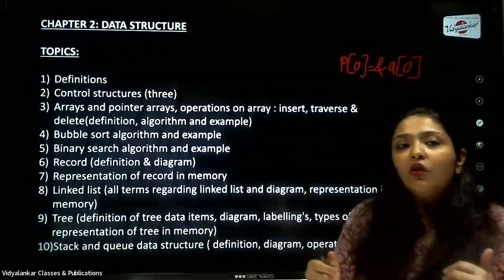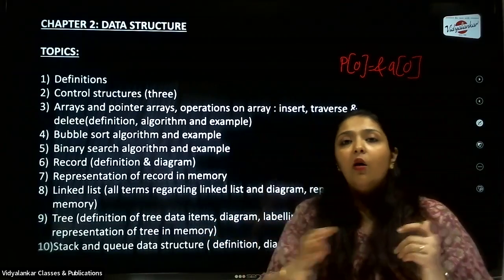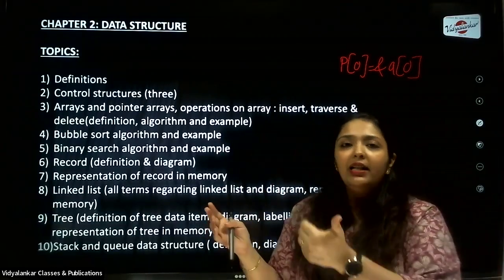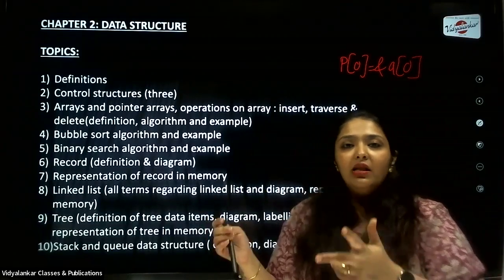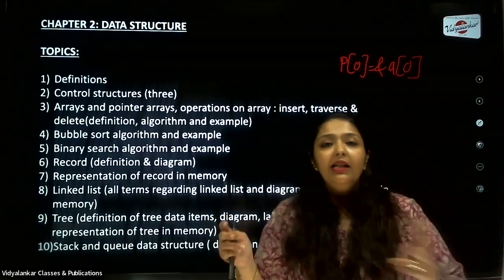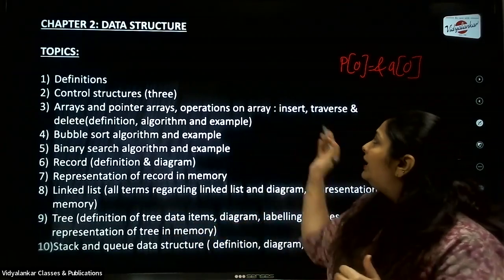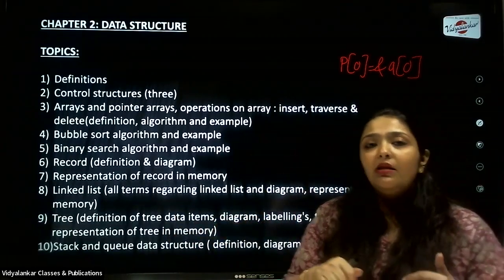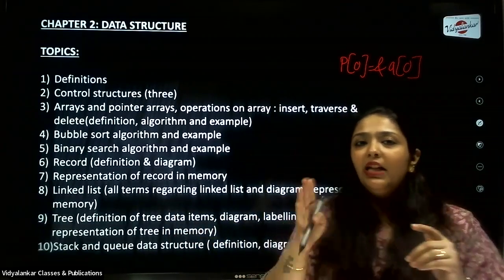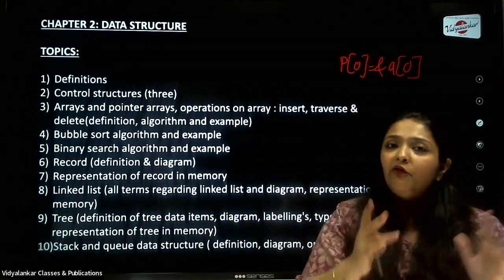Then again, operations on array, very important. Operations can be asked either insert, delete, traverse, that means searching. So insert, delete, and search, 3 standard operations can be asked in your exam. Now, for these insert, delete, search examples, what you are expected: I have seen them asking this question separately for 3 marks.